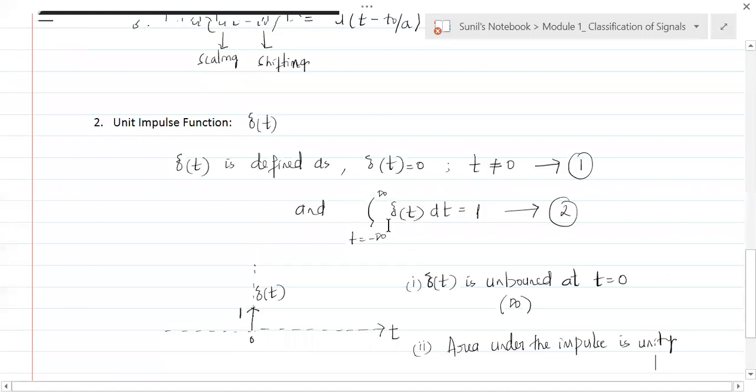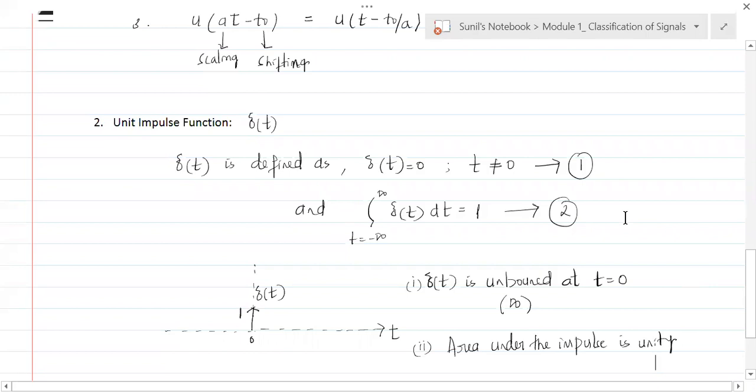It says the area under the impulse is unity. So if you integrate this delta of t ranging from -infinity to +infinity, then it gives you 1. So the 1 beside this arrow tells us that this is the area under the impulse, and this arrow tells us that delta of t is unbounded at t equal to 0.